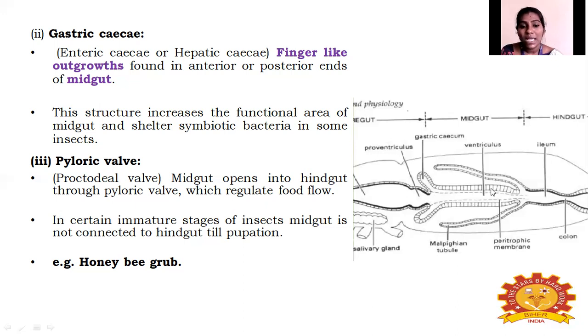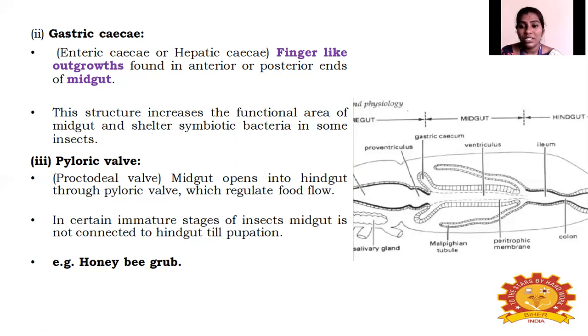Next one is the pyloric valve. As I told, the midgut opens into the hindgut through this pyloric valve, which will regulate the food flow from midgut to hindgut. So it is just a passage. In certain insects, I am saying about some honeybee grubs, in the immature stage, the insect midgut is not connected to the hindgut.